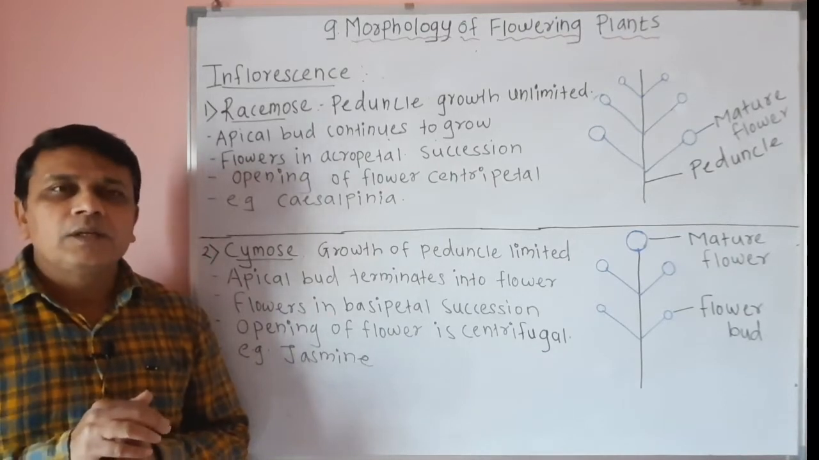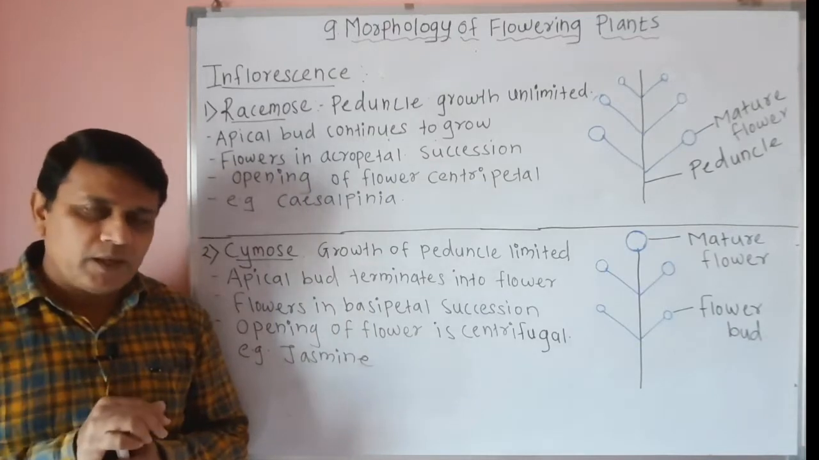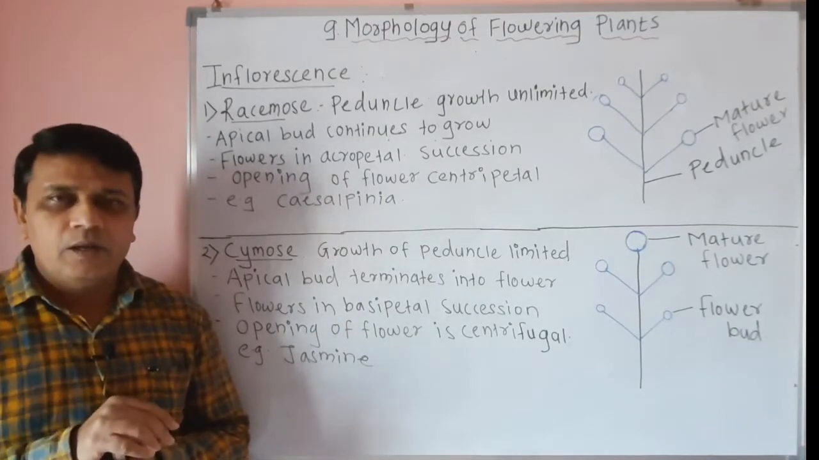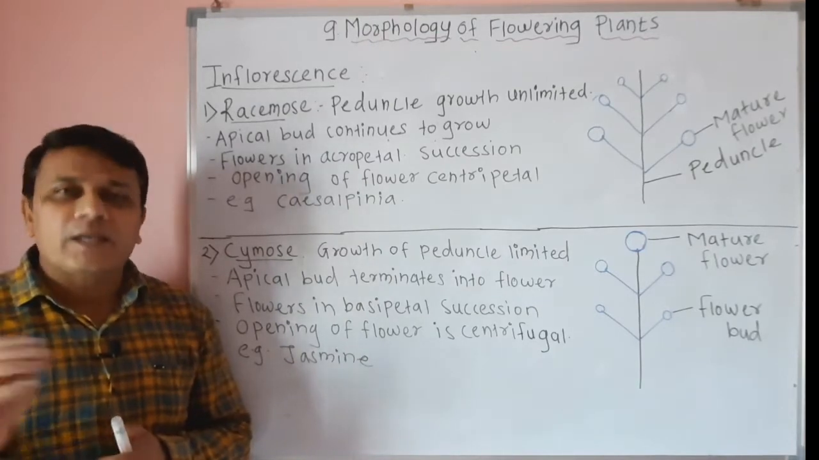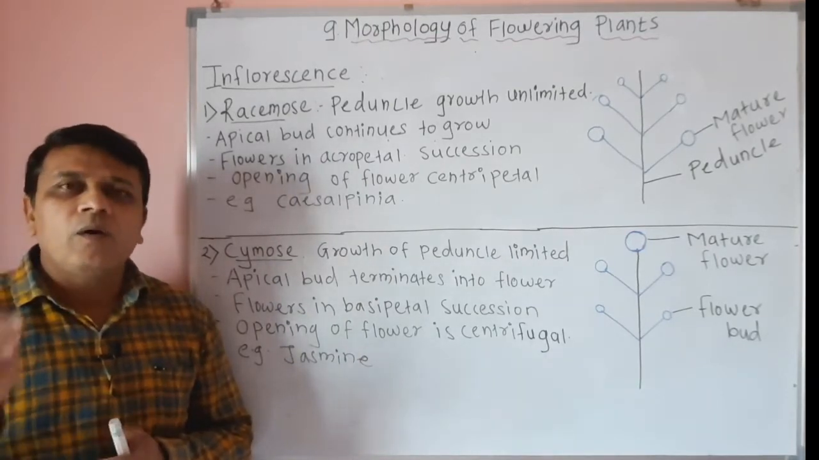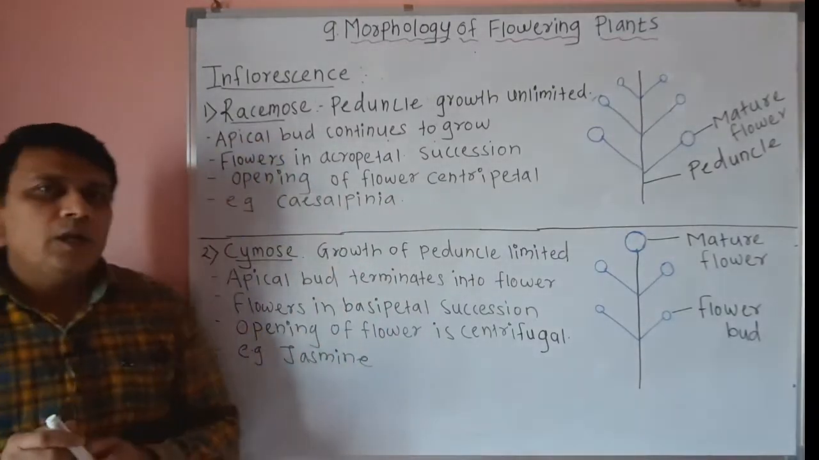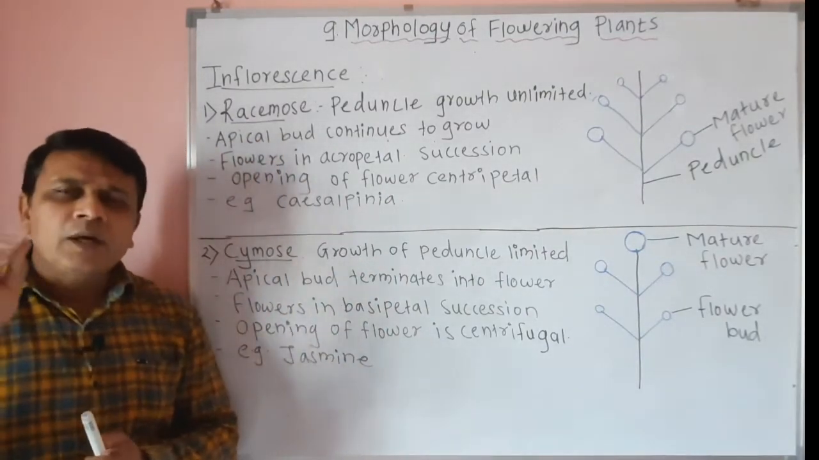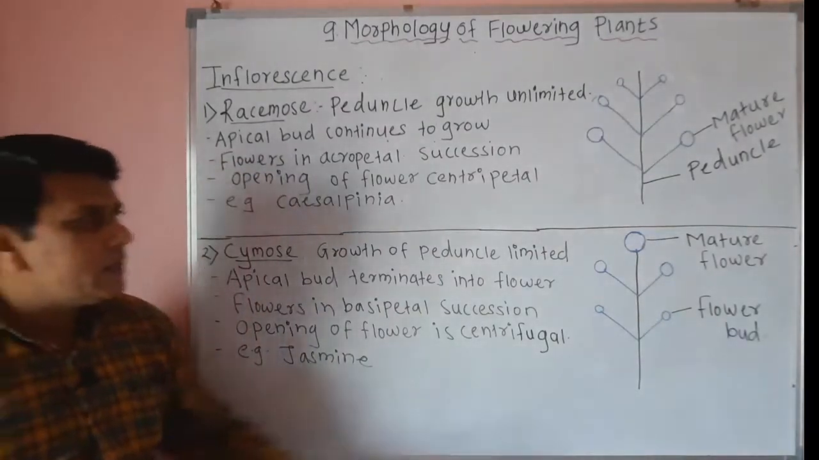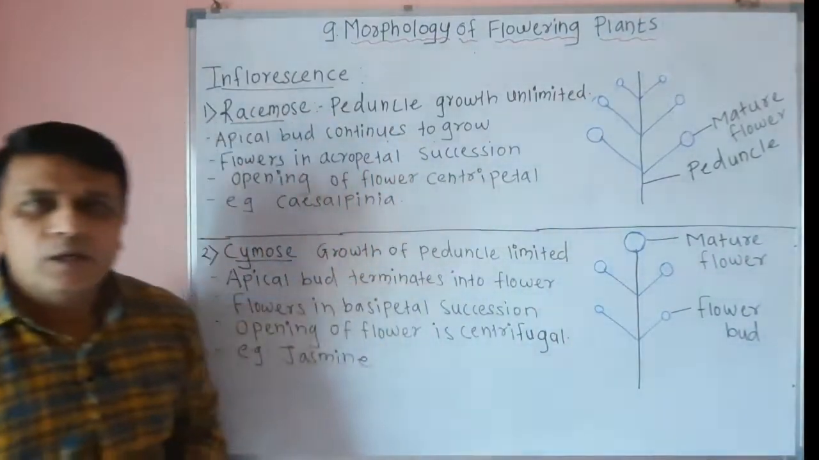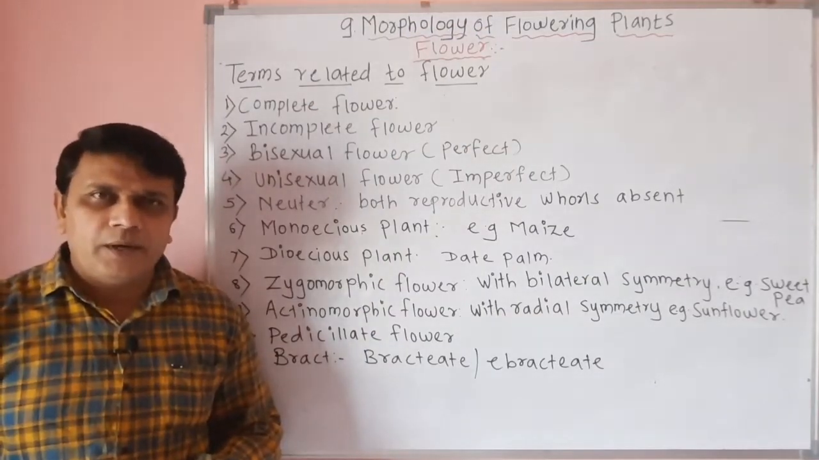Terminal means the flowers which are present at the shoot apex are called terminal, while the flowers which develop in the leaf axil are called axillary flowers. So inflorescence is the arrangement of flowers on a specialized axis called peduncle. So we have seen the two types of inflorescence.